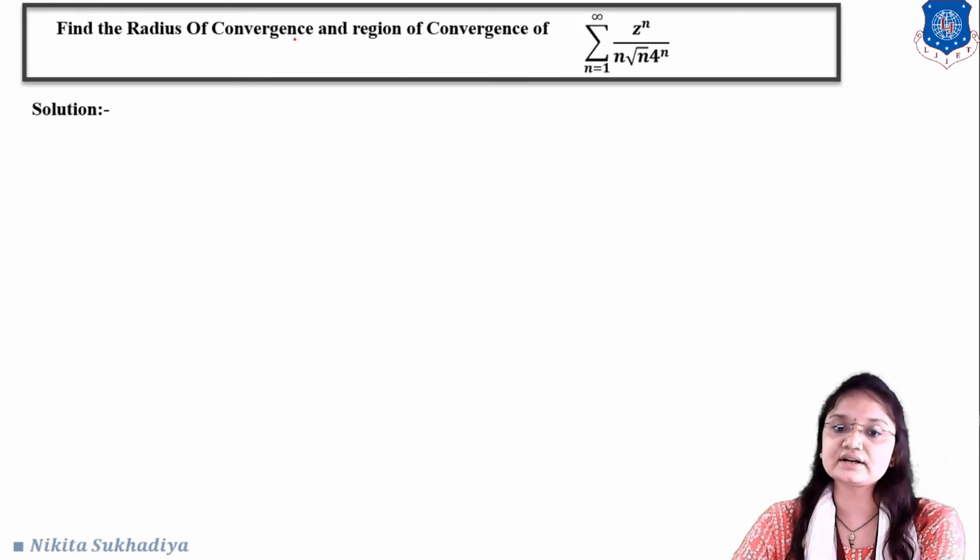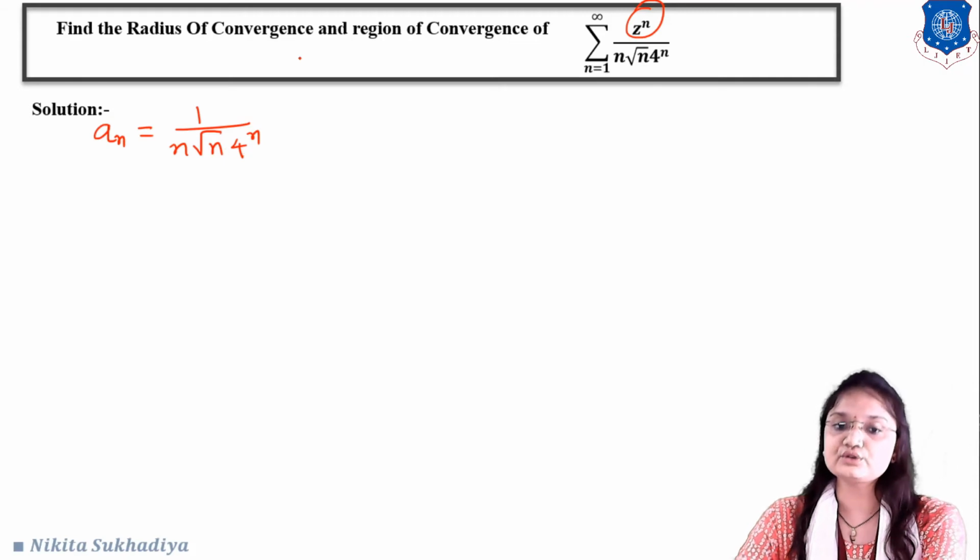That is, find the radius of convergence and region of convergence of sigma n is equal to 1 to infinity z raised to n upon n under root of n into 4 raised to n. Okay, so here you can clearly see that we have a n is equal to 1 upon n under root of n into 4 raised to n. So the coefficient of z raised to n, that is a n, is equal to 1 upon n under root of n into 4 raised to n.